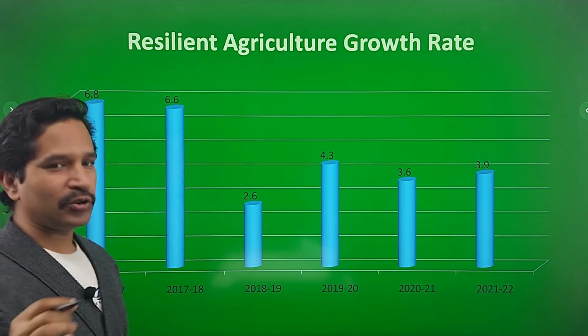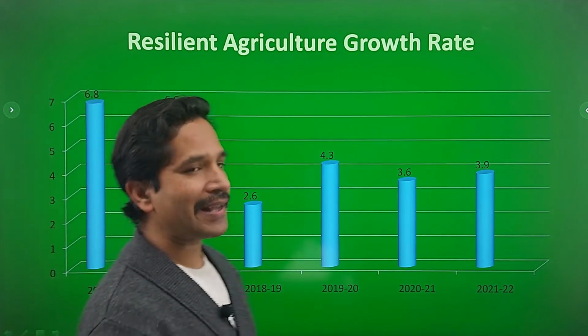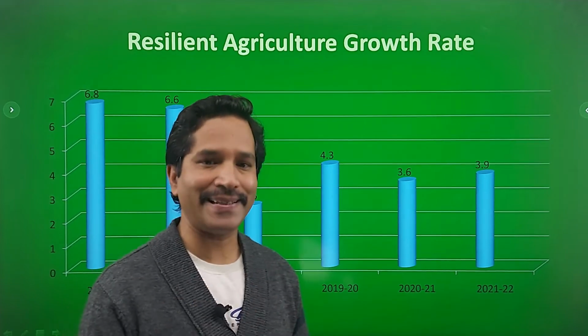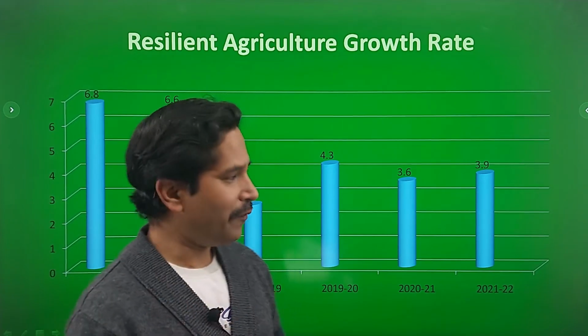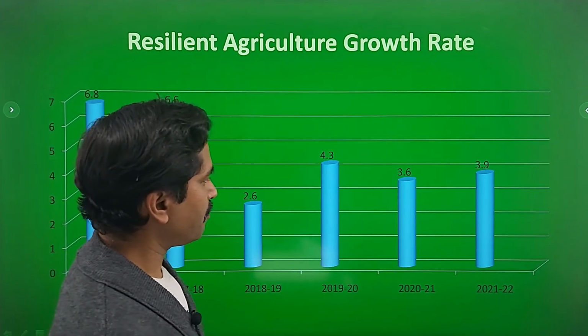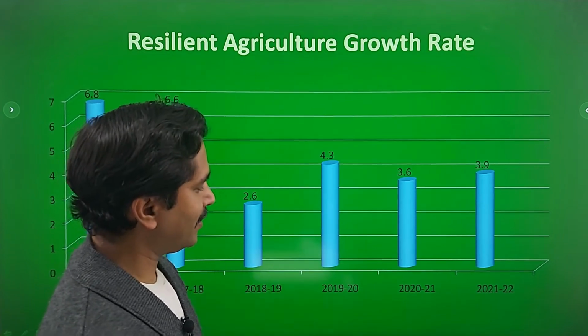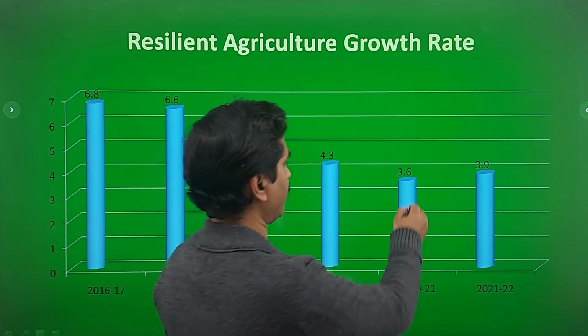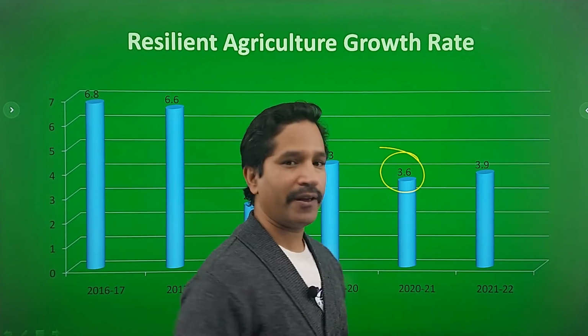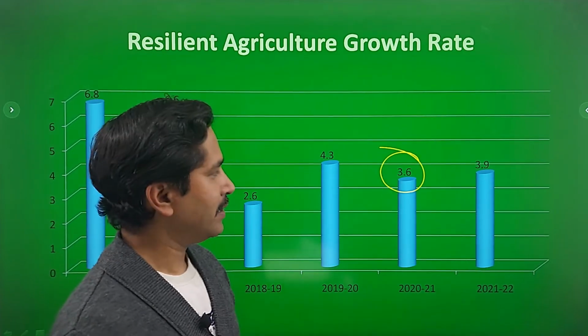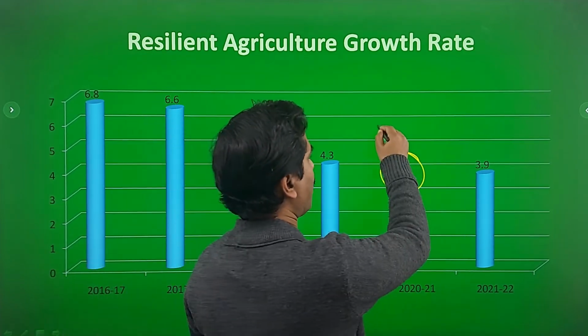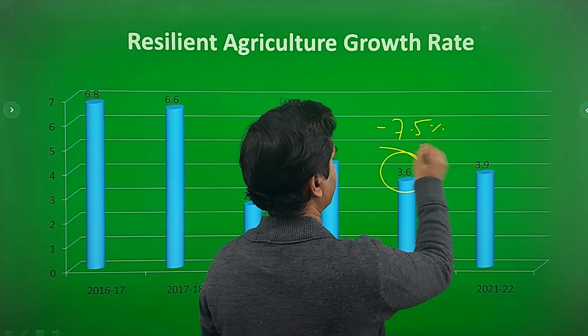See, the agriculture growth rate has come as a great relief for the government during COVID time, because this was the only sector in the COVID time which experienced positive growth rates. You can see in the year 2020-21 we had a 3.6% growth rate, when the entire economy experienced around minus 7.5% growth rate, right?